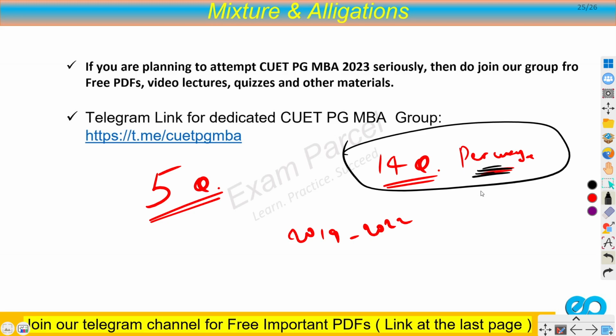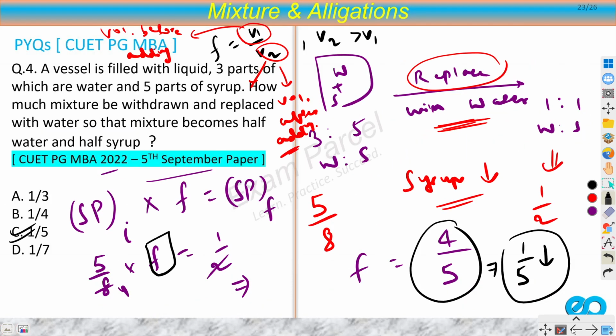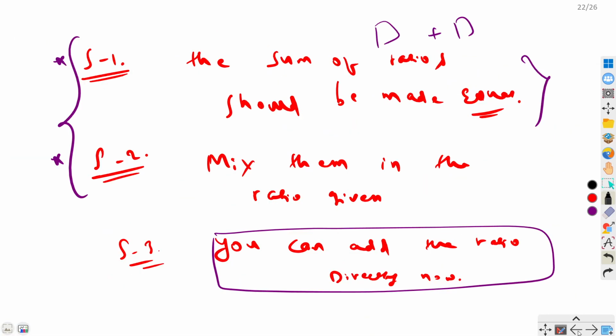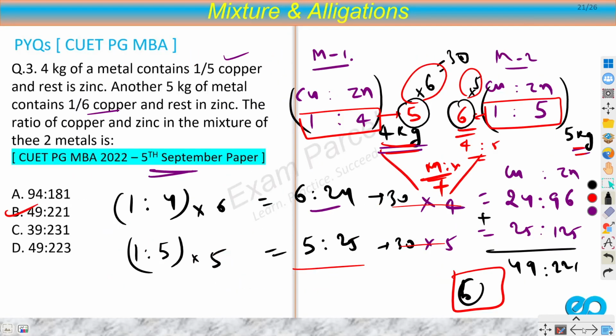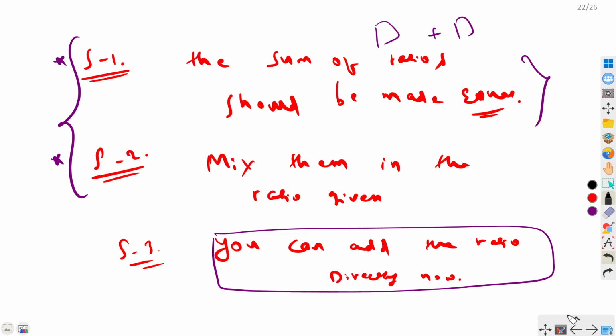In the same way, we have discussed all the previous year questions. There were a total of 14 questions, but in mixture and alligations, we got only 5 questions. But I'm sure you have learned something new and all the concepts are clear. The concept of invariants, the concept of replacement, these two are very, very important. And the concept of mixing two metals, or you can say two mixtures. So these 3 are very important concepts, and you should not memorize all these things by heart. You should understand these things. That is the better thing, I would say.